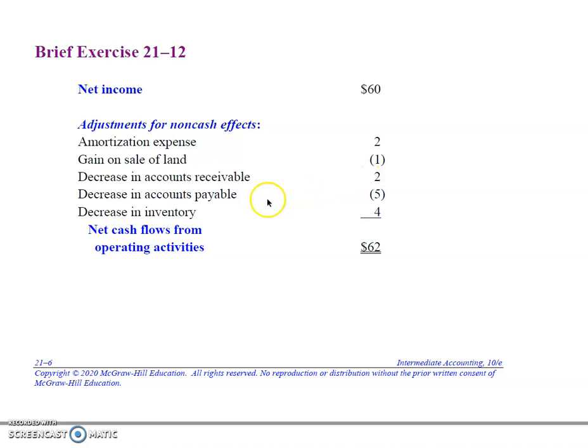So we add that. Had a decrease in accounts payable, so that means we paid off more to suppliers than we bought. So we have to reduce net income because we had more cash outflow to suppliers than we had cost of goods sold. Decrease in inventory, that means we sold more inventory than we bought. So we had less cash outflow than cost of goods sold related to that item. So we add that back, and that gets us to our net cash flow from operating activities. Okay.